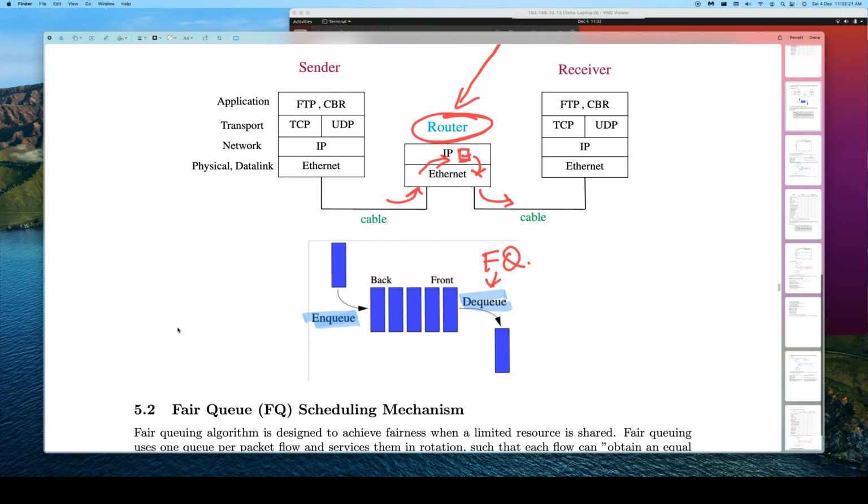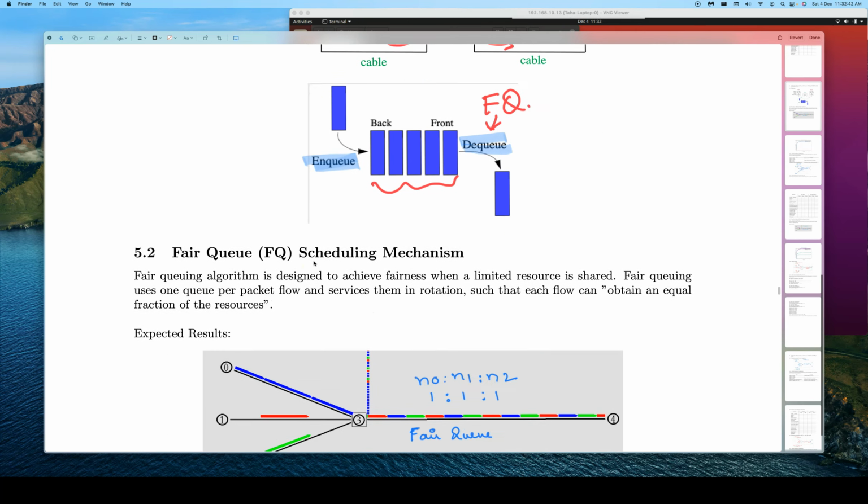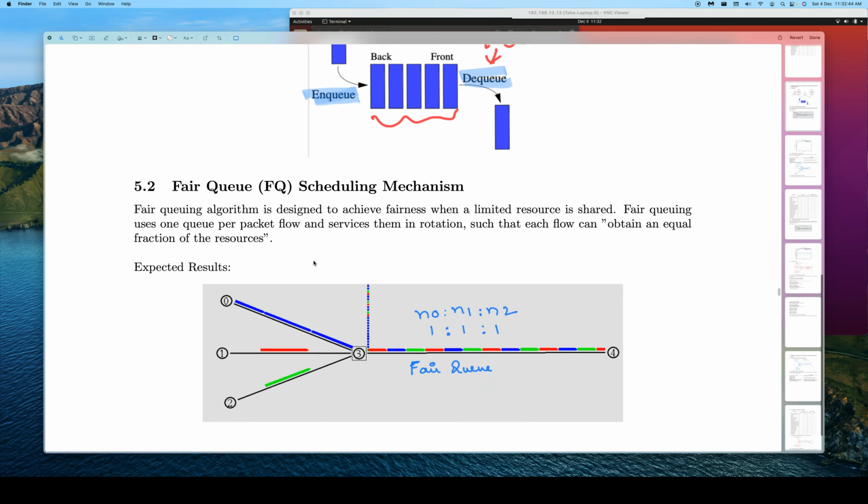It is the strategy to remove the packets from the queue and send them on the link for further transmission. And remember, this queue could have multiple types of packets, or packets that are destined for different destinations. Keeping that in mind, let's look at what fair queue does. We have a diagram here.